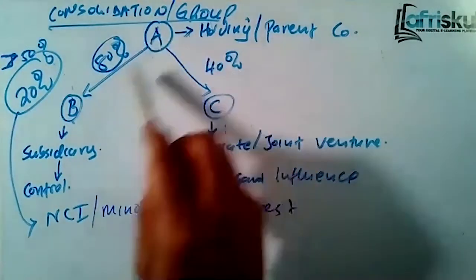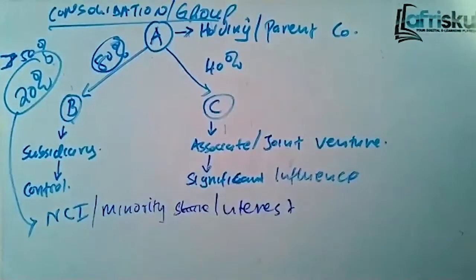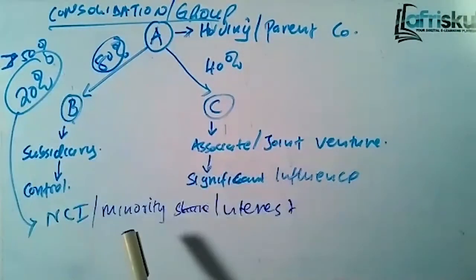So if one company acquires the other one 80%, the other proportion not acquired, the 20%, is known as the non-controlling interest. Now that's all about the group perspective. That's the introduction. So now let's look at something else. Still under that, you need to know about the group. And after you have been able to differentiate between the subsidiary and an associate, what else are you supposed to know?